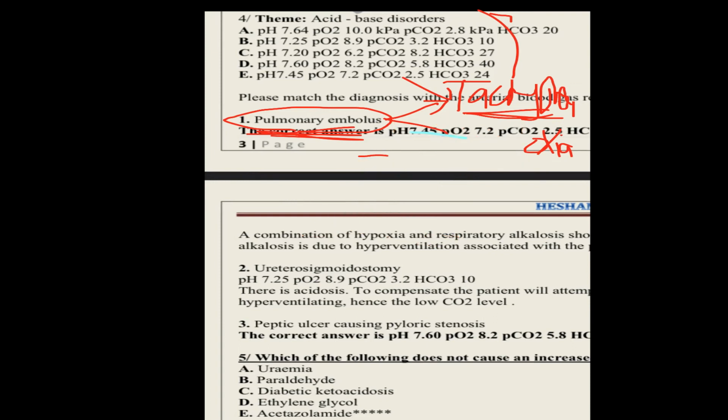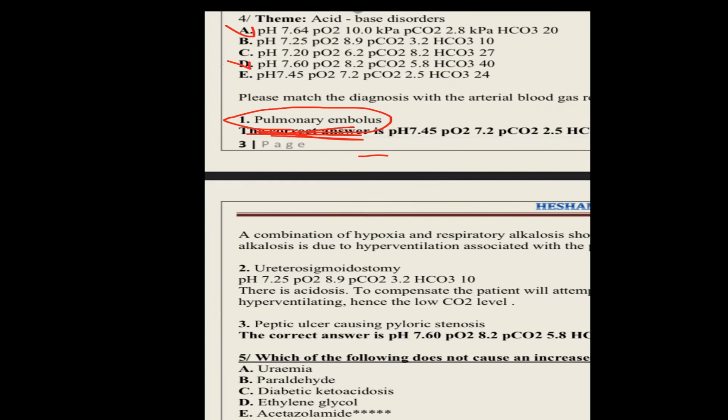You can search: A high pH, D high pH, and E normal. What are the choices of alkalosis here first? Alkalosis here is A and D. A and E. Yes, excellent.